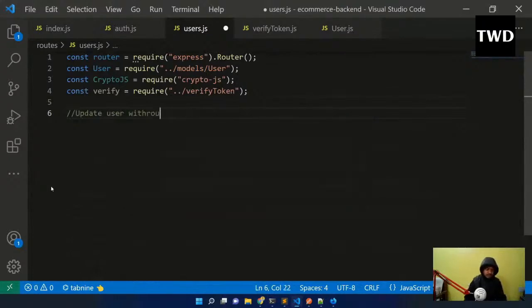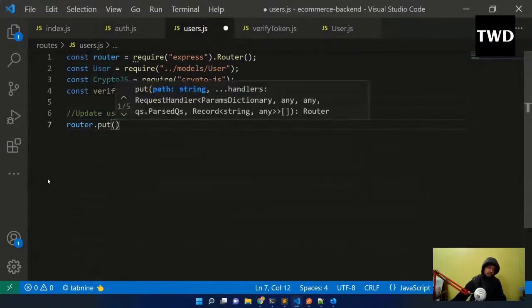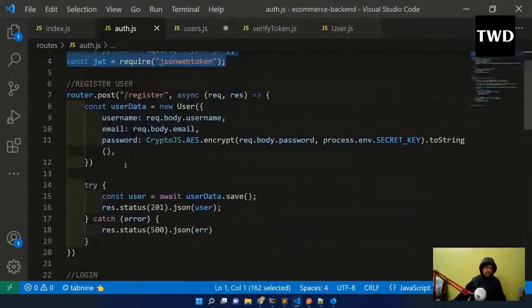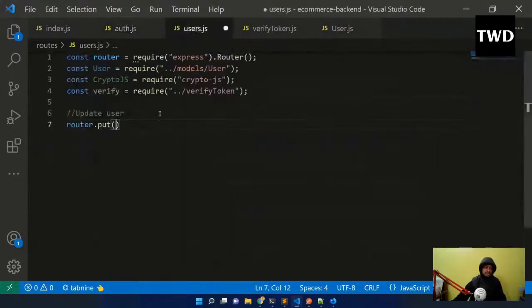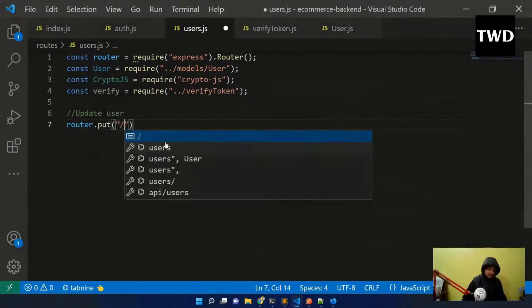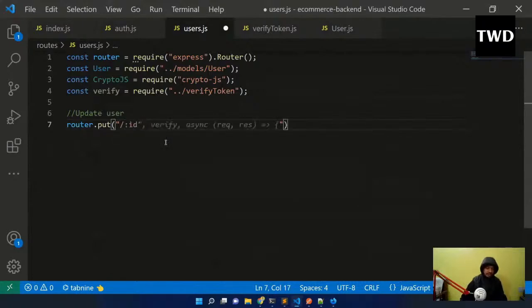So router update user, and router.put. Put is used to update something, like post is used to post, and get is used to get. For the update route we need put. Then I will have a wildcard, and then I will have verify.